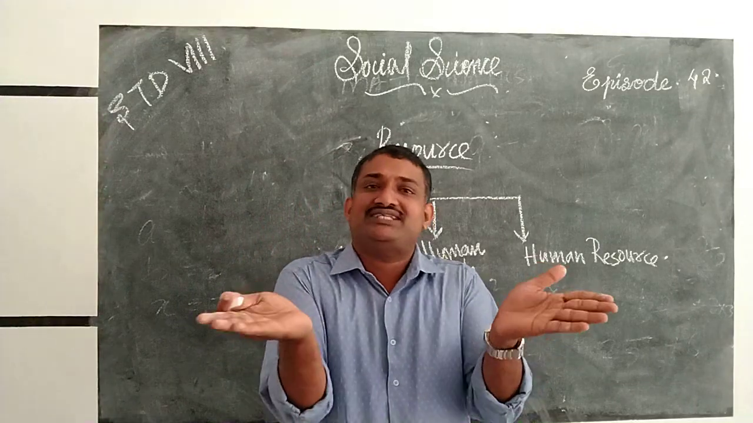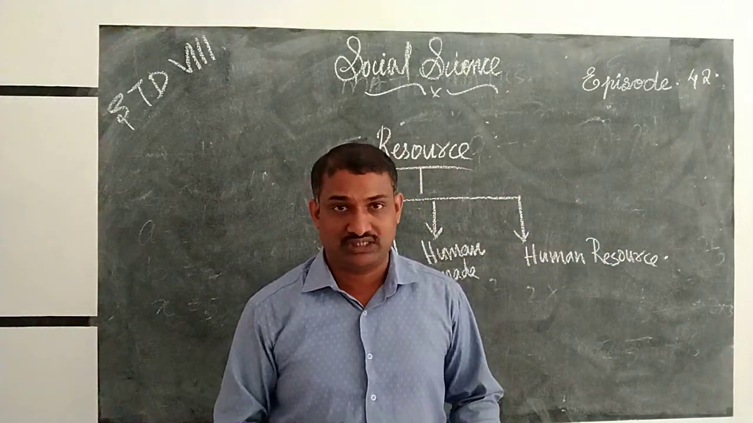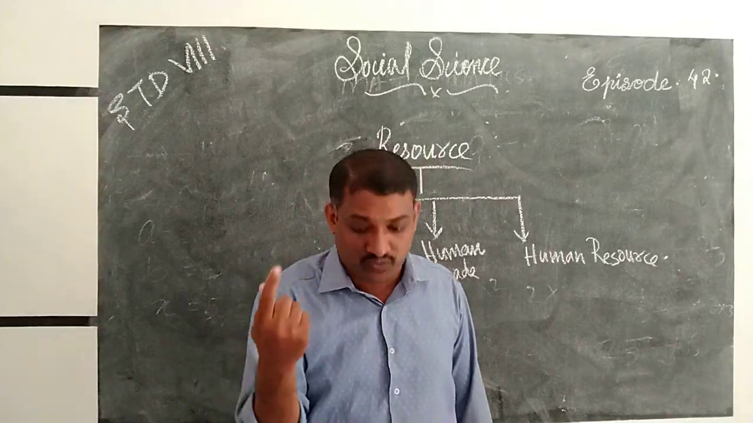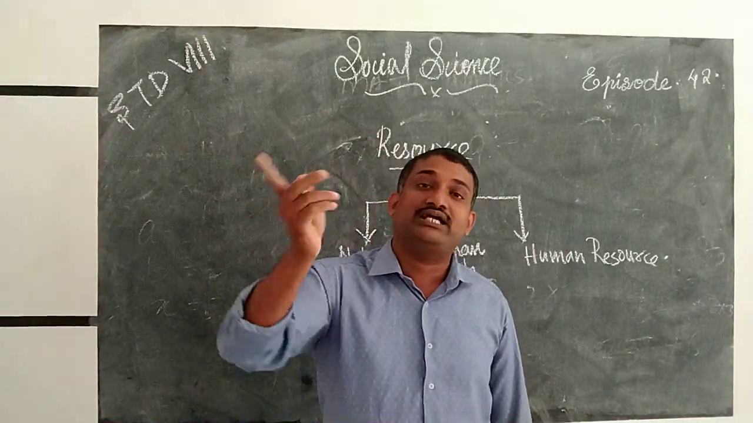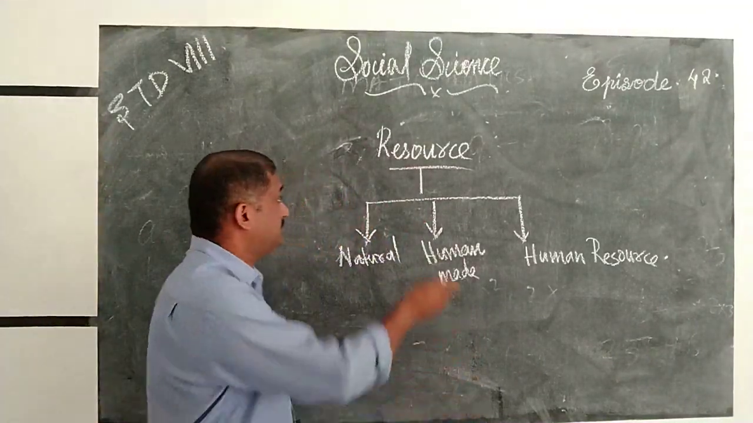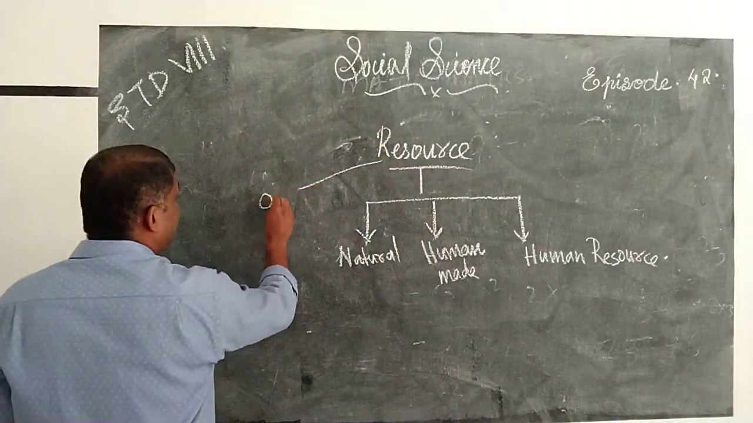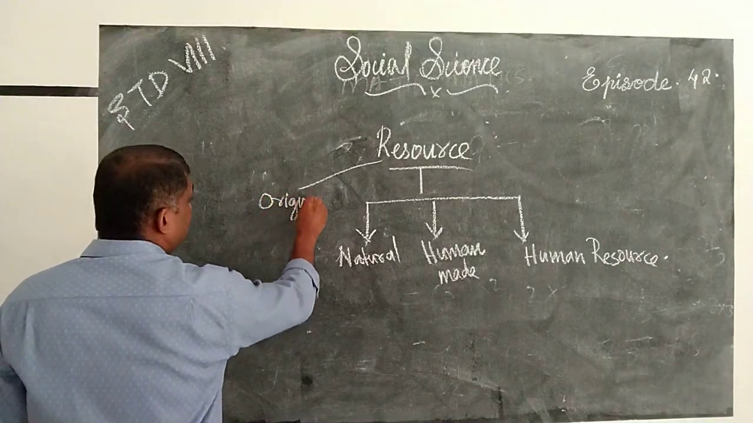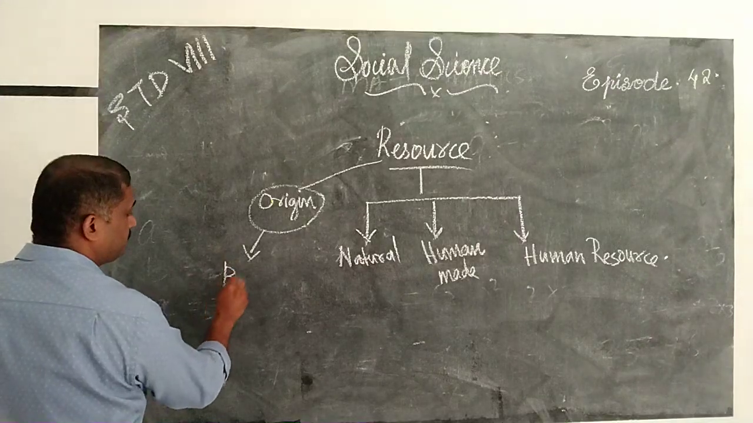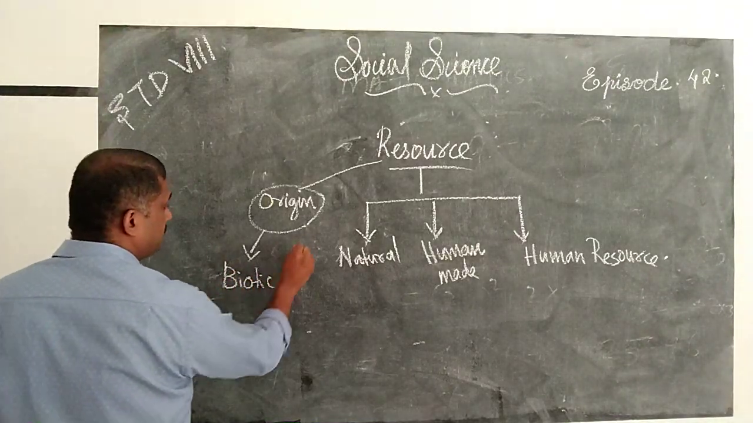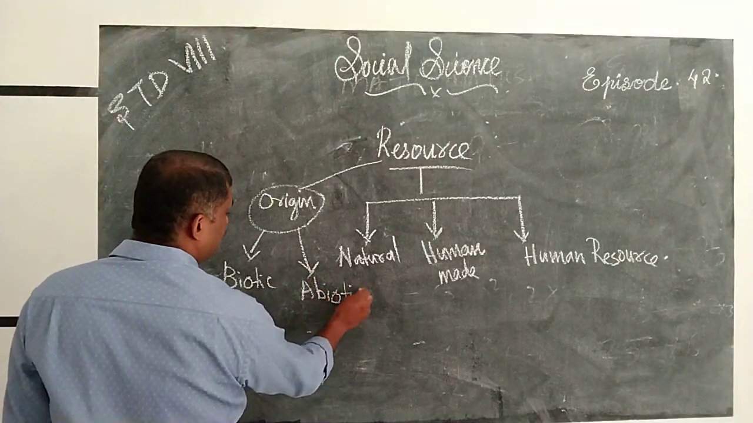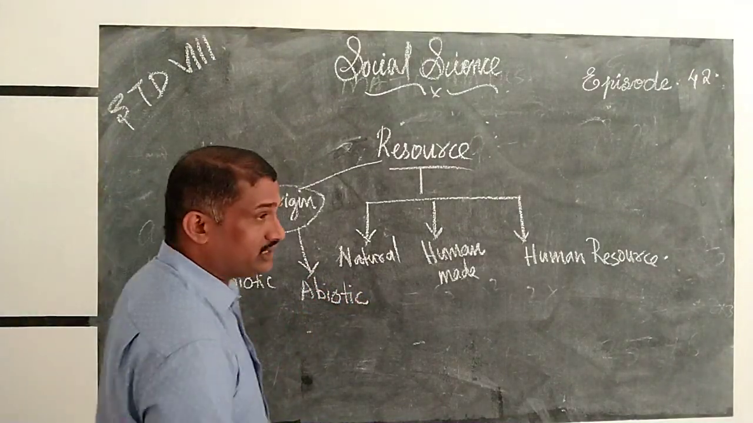Then, on the basis of the origin of the resources, we can divide the resources into two. Which are they? Biotic and abiotic resources. What is biotic?